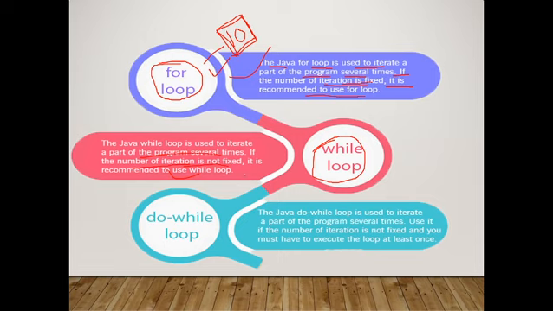Now, do while loop. The Java do while loop is used to iterate a part of the program several times. Again, the same thing. As we know, a loop is used to execute part of a program several times, so obviously this will be used for executing part of the program several times. But the number of iterations is not fixed, and you must execute the loop at least once. That's why we call for and while loop a pre-tested loop.